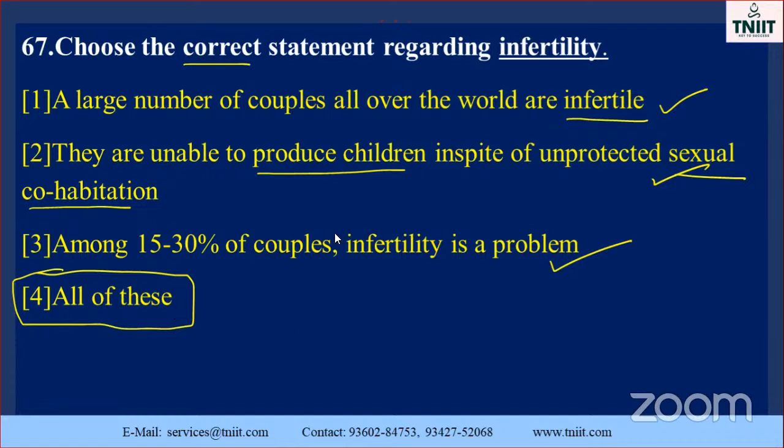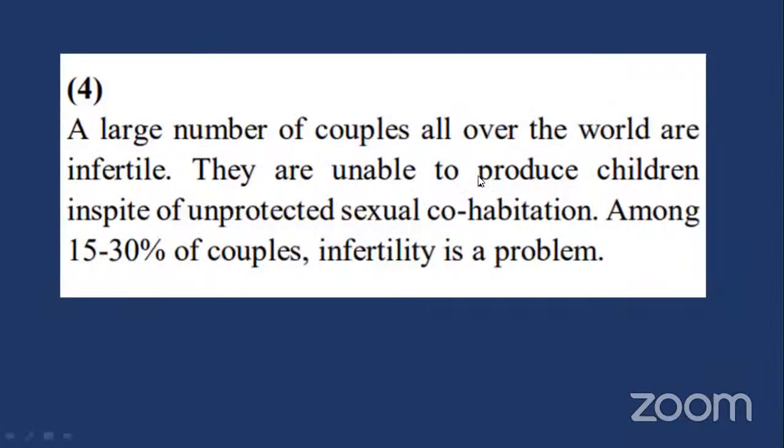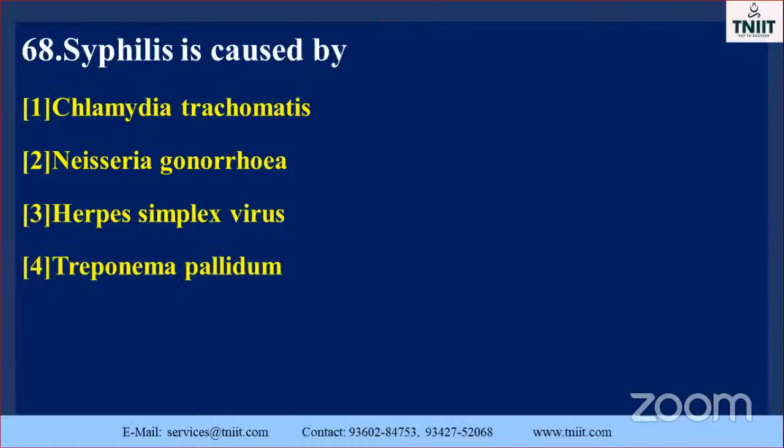See the option solution. A large number of couples all over the world are infertile is the correct one. They are unable to produce children in spite of unprotected sexual cohabitation is also correct. Among the 15 to 30% of the couples, infertility is a problem. So all are correct. Okay, go to the next one.